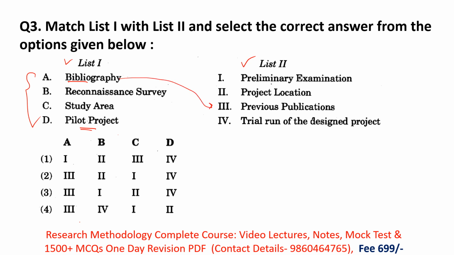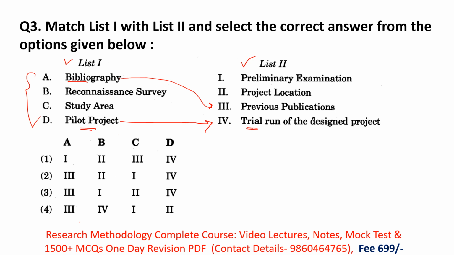Next, pilot project. Pilot project means what? Where you do trials. Okay, what do you do in a pilot project? In a pilot project, researchers try again and again whether this study is feasible or not. They perform a study on a small scale and find out whether this study is feasible, whether this study is working or not. Okay, that means pilot project is the trial run of the design project. You try again and again. That means remember, in a pilot project you do trials.